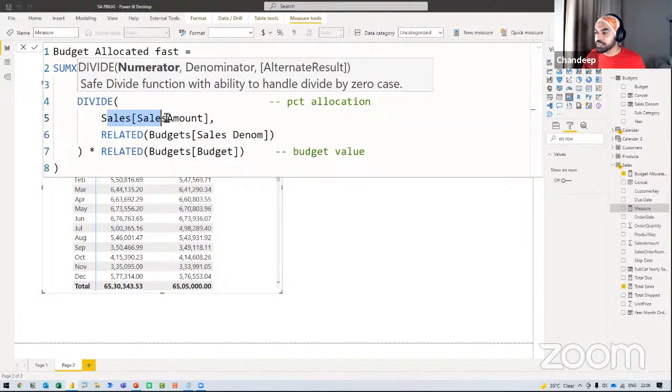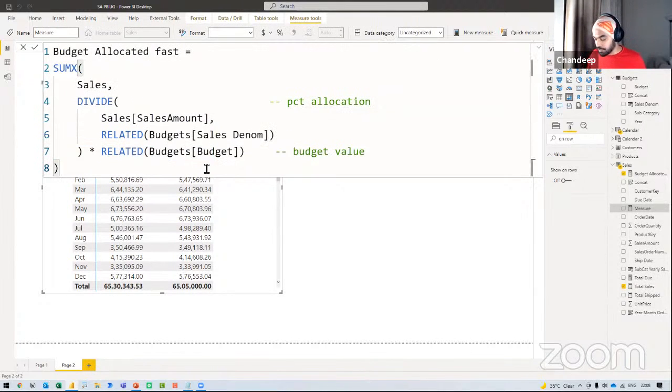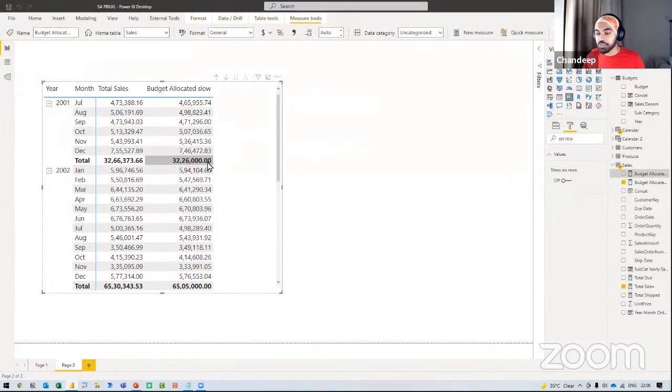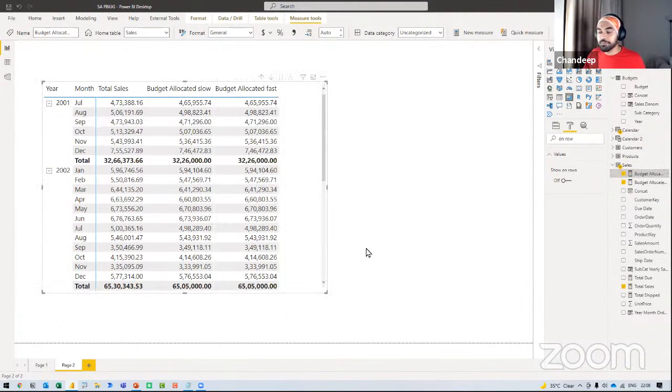This becomes my numerator. This becomes my denominator. This gives me a percentage of the pre-calculated value, which gets multiplied with the budget. Commit to the formula, press enter. Quick validation, it should give you the same output. It actually gives me the same output, no difference in the output, but take a look at the speed.